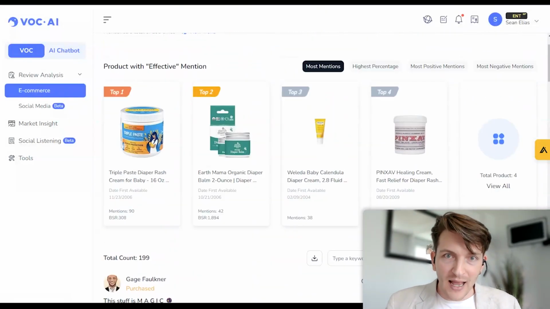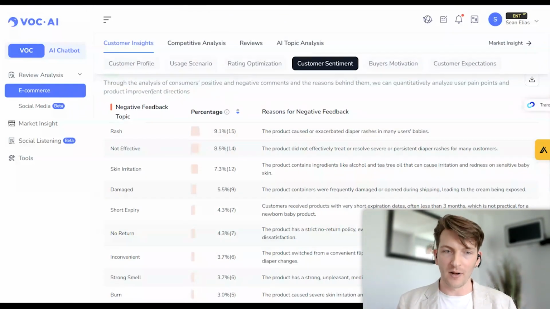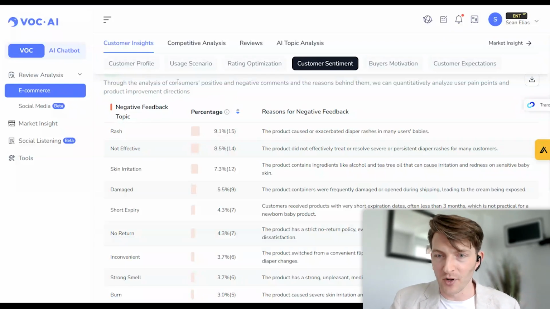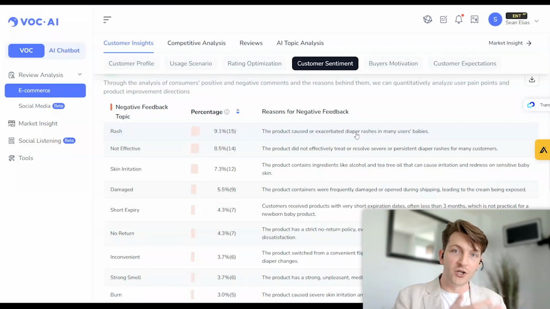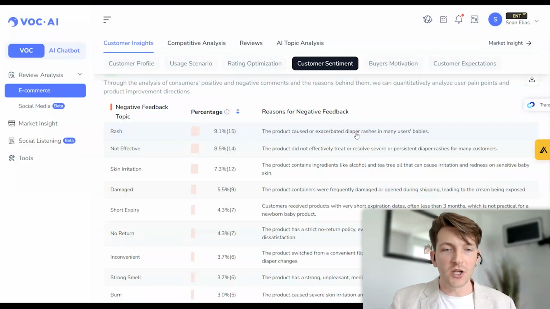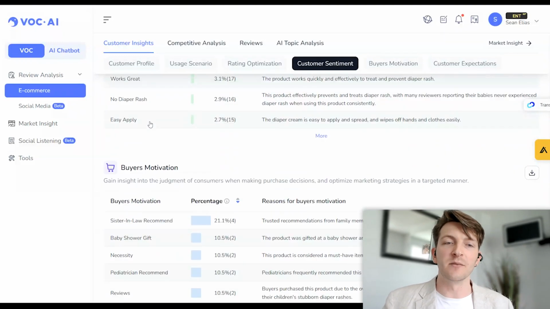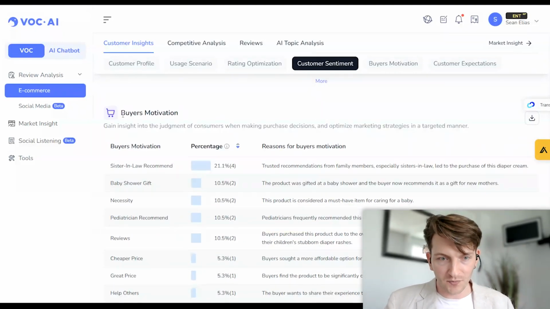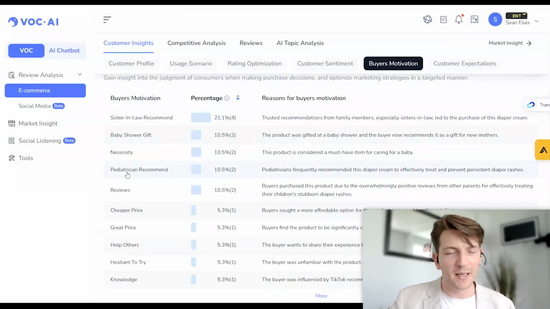Now, as we go back here and scroll down, we can see the negative feedback topics based on popularity. So the number one is rash. The product caused or exacerbated the diaper rashes, right? So some of these butt pastes, as some of them call them, are meant to reduce or remove the rash, but some of them probably have ingredients that are not good for some children. So you can find out what the issues are here that people don't like, followed by what they like most, going down. Soothe skin, and then also you can see the buyer's motivations. So sister-in-law recommended, baby shower gift, necessity, how do you say the word?